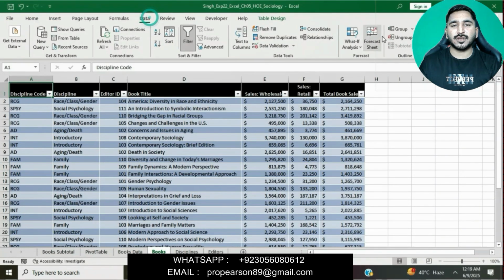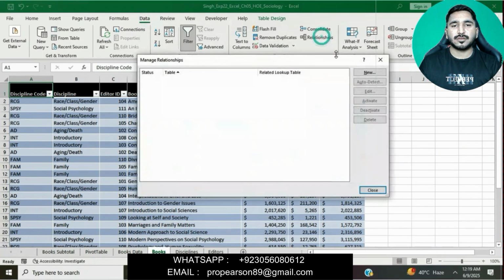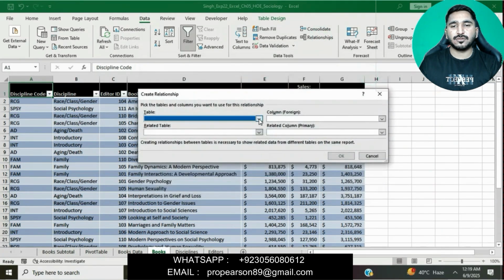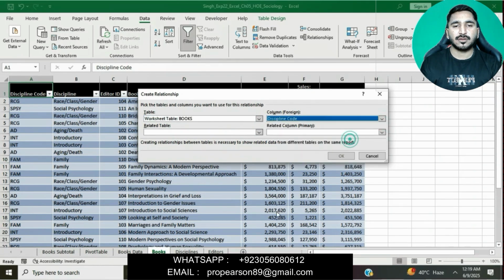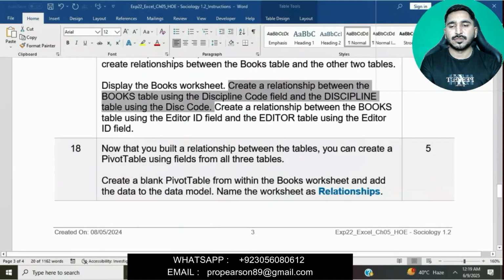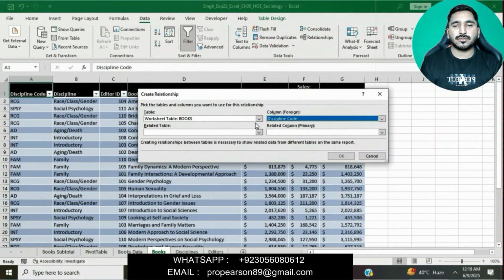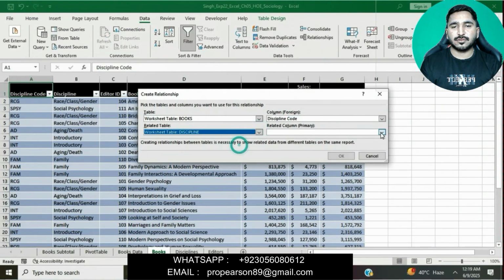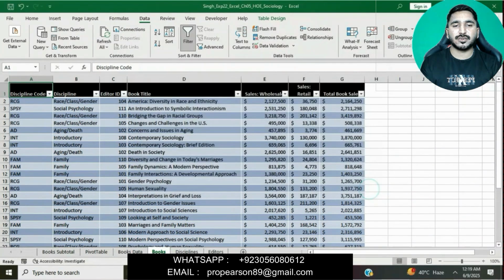Go to the Data tab, Relationships, click on New. We will create a relationship. Worksheet table Books, disciplinary code, and then create relationship, worksheet table Discipline and then discipline code. Then simply click on OK. The relationship will be created, then click on Create.